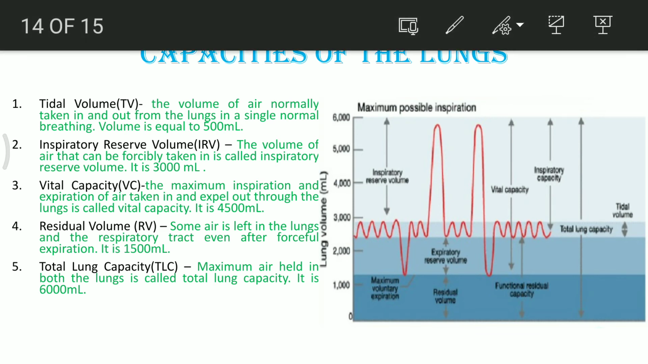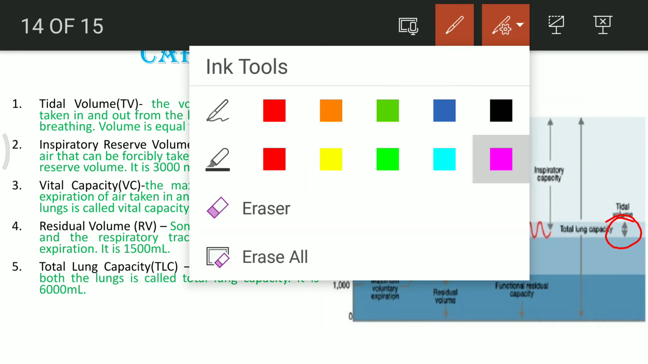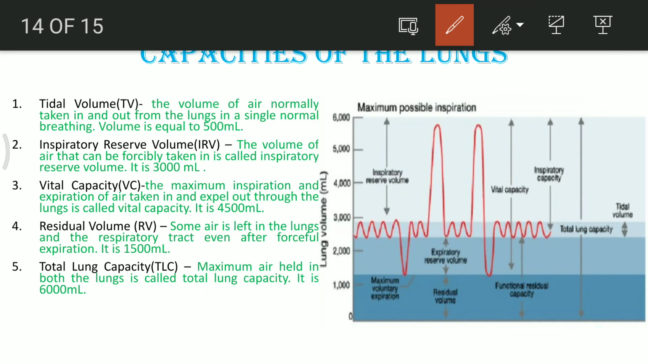If you see this flow chart, you can very well understand that the tidal volume is only this small area of 500 ml.